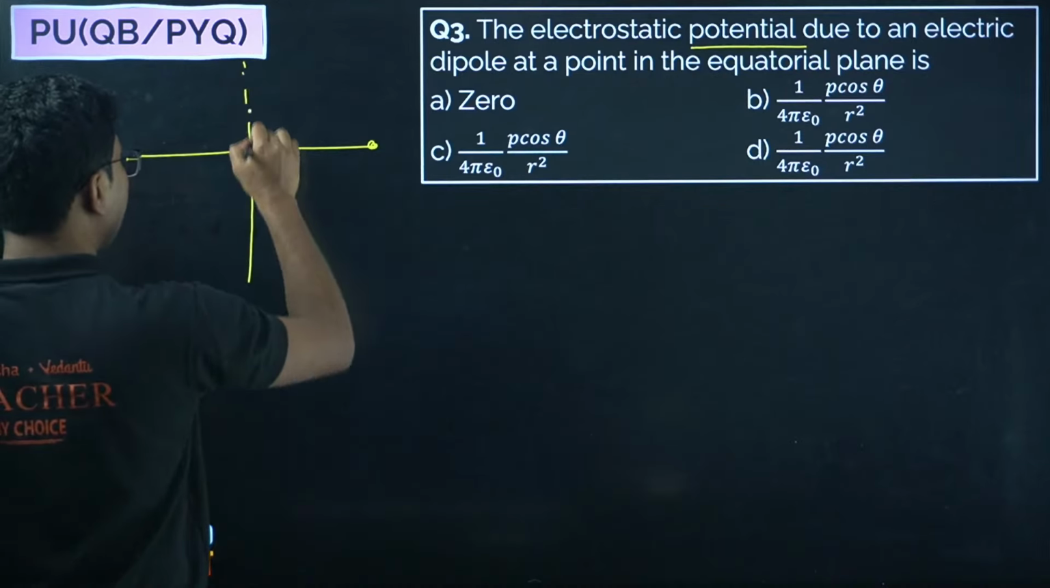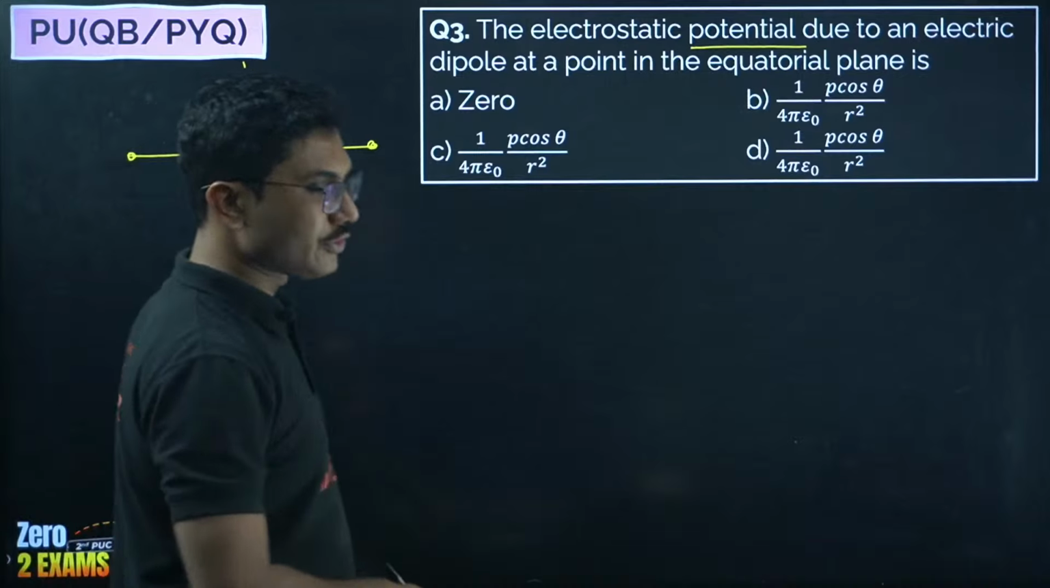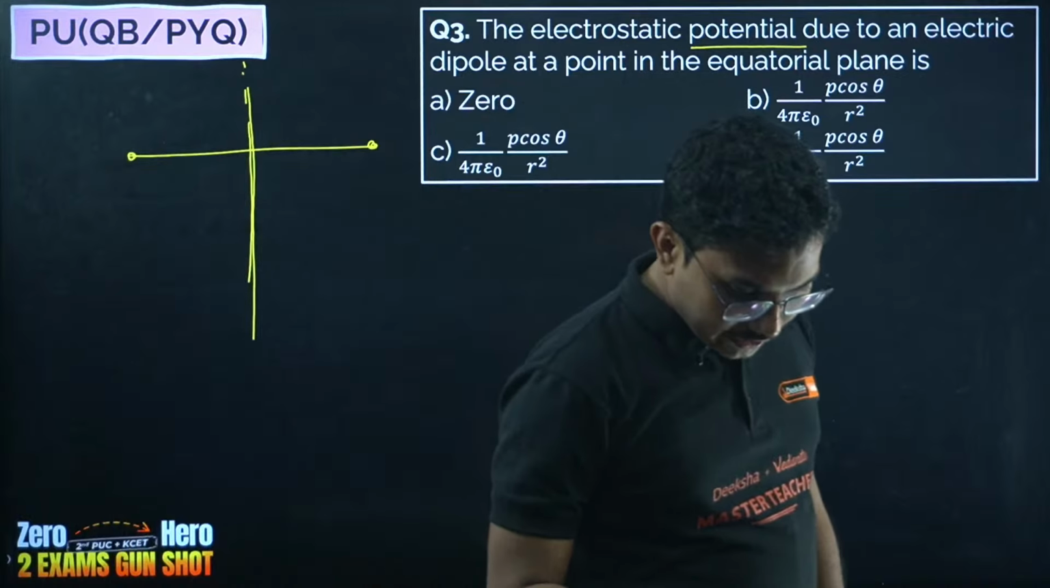Equatorial plane of a dipole. Equatorial plane means this axis. What is the potential?